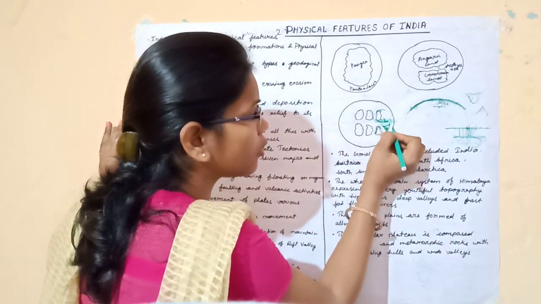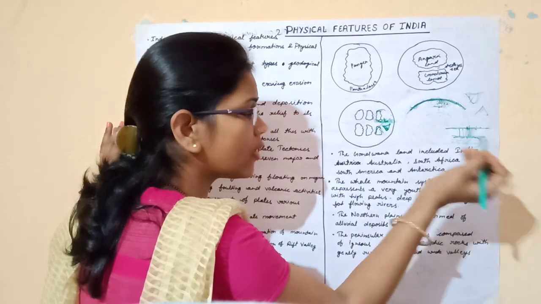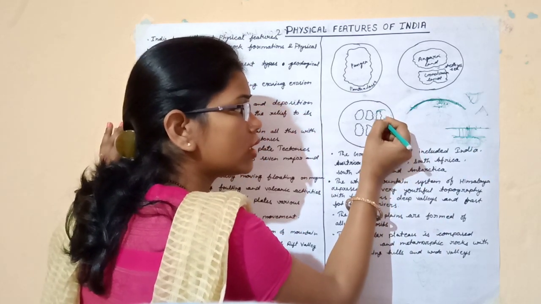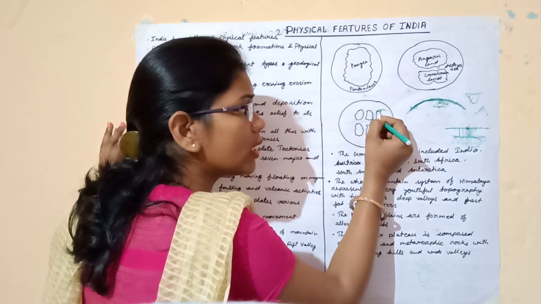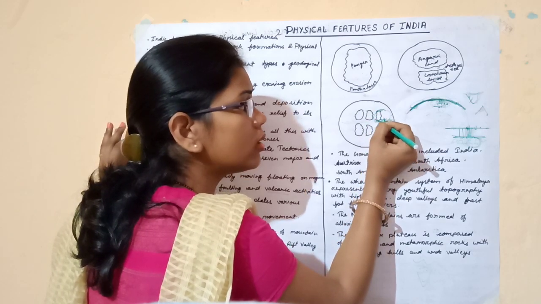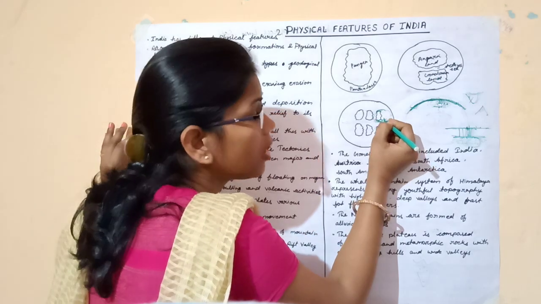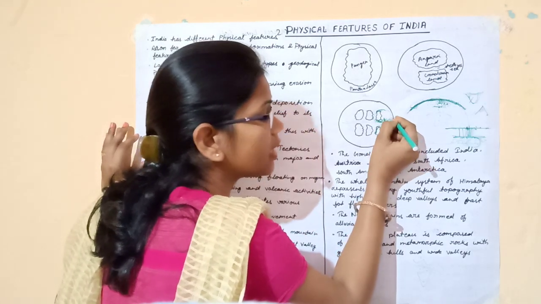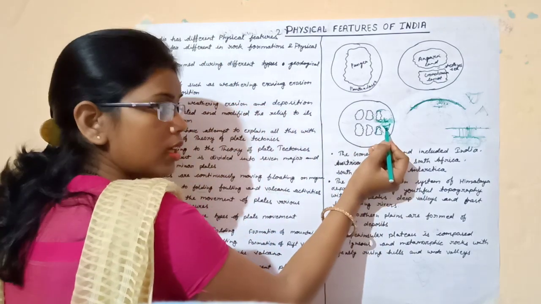It is given in your book also. When the Indo-Australian plate drifted north, it collided with the Eurasian plate, and the Himalaya mountains were created. Clear?